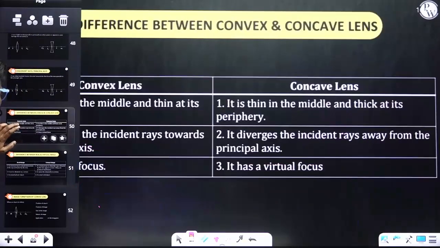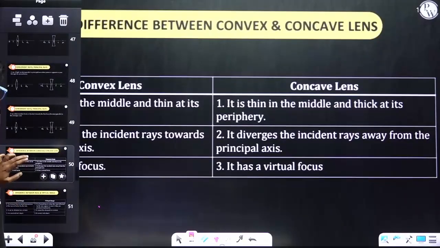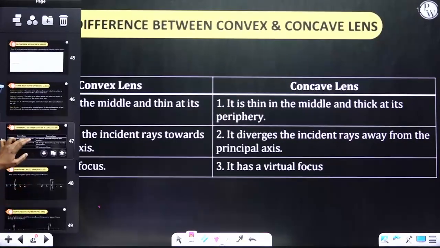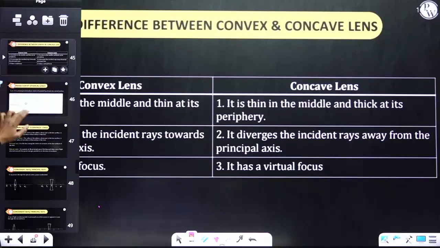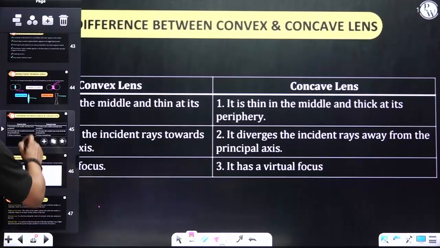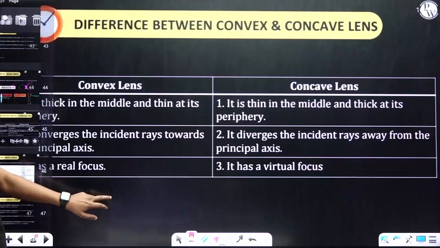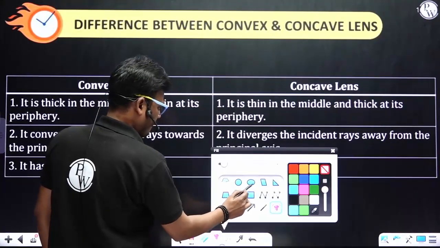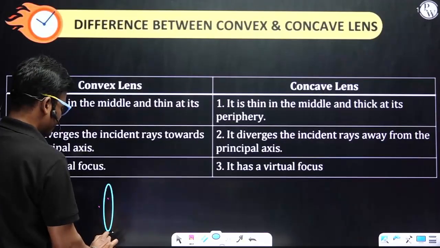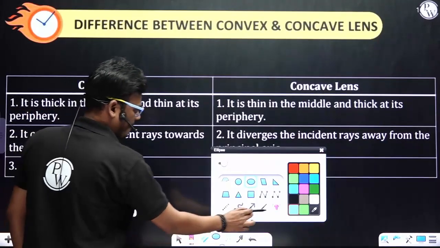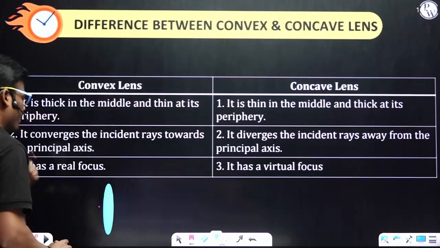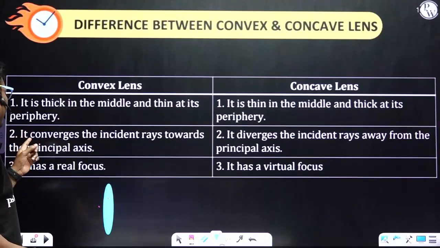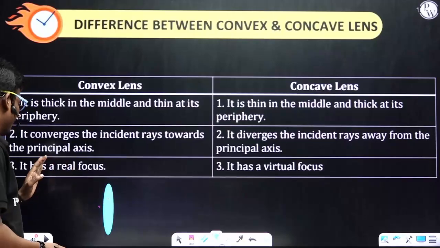You see, it is thick like this. It is thick in the middle and thin at its periphery, and it converges the incident rays towards the principal axis.